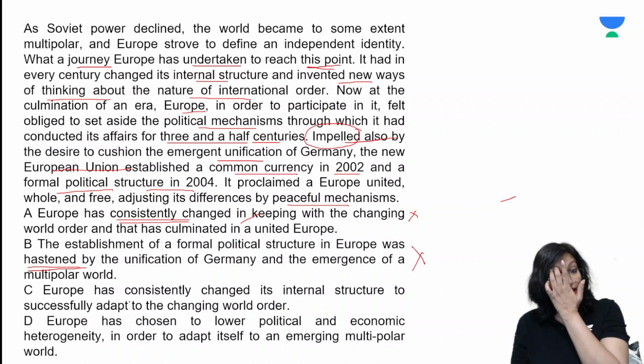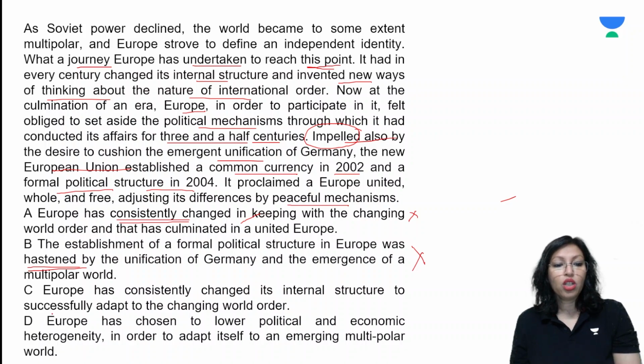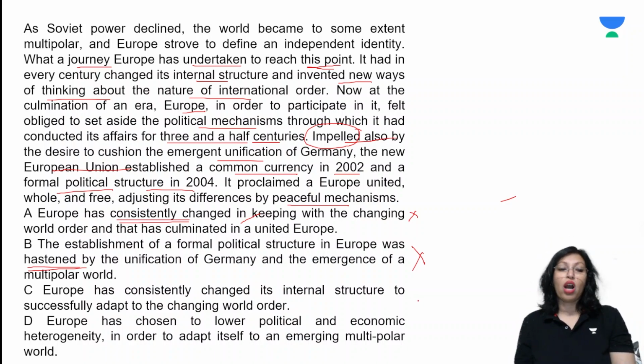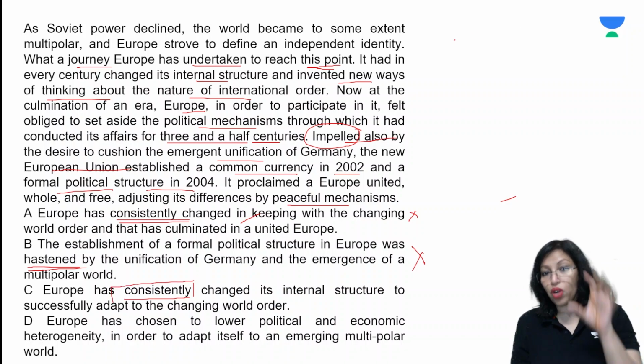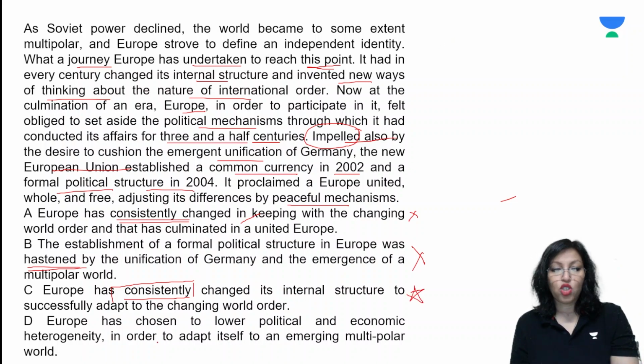Europe has consistently changed its internal structure to successfully adapt to the changing world order. I'll put a star on this. It appears to be very close to our answer choice, that Europe has regularly changed its internal structure to successfully adapt to a changing world order. Again, I have one problem here, consistently, because remember, for the last 350 years they were away and now they are changing. Okay, so I will put a star on this one and I'll come to the last option.